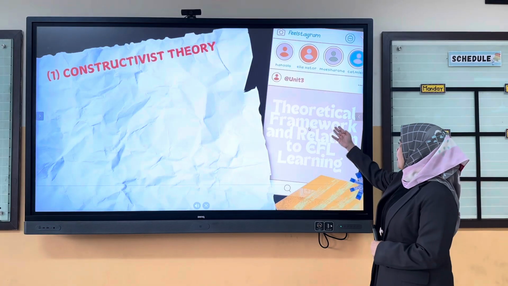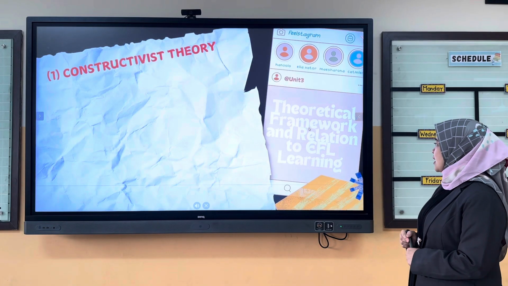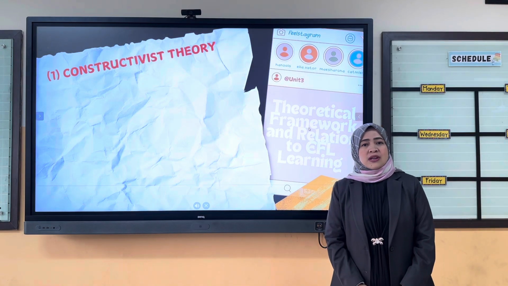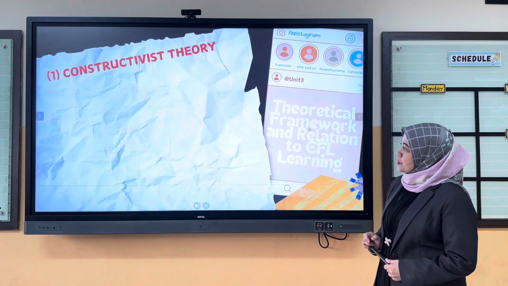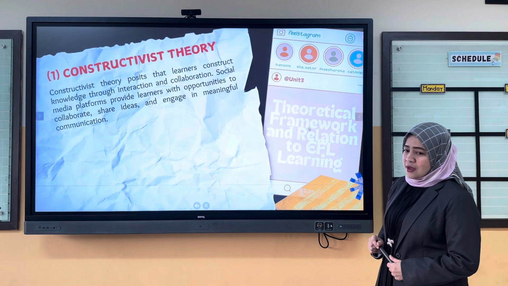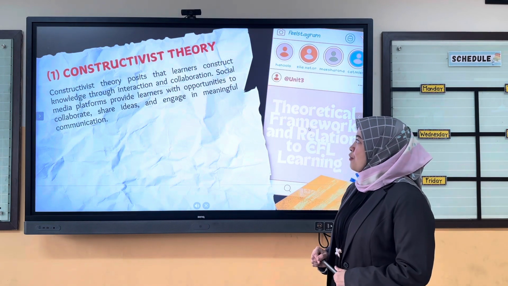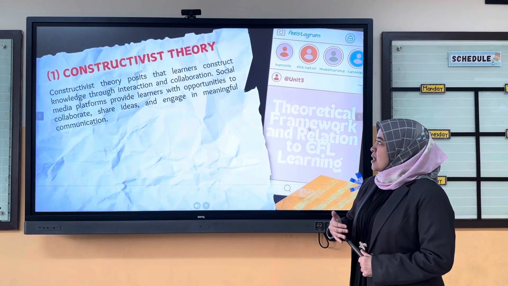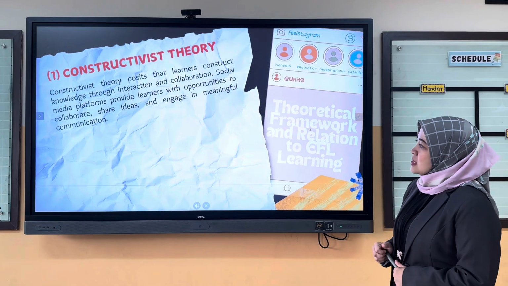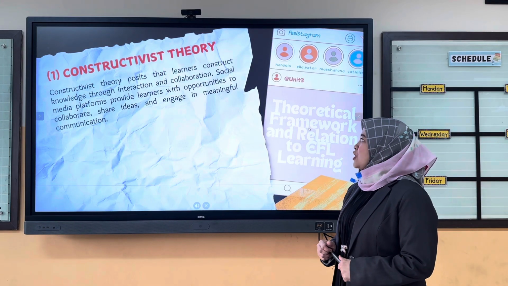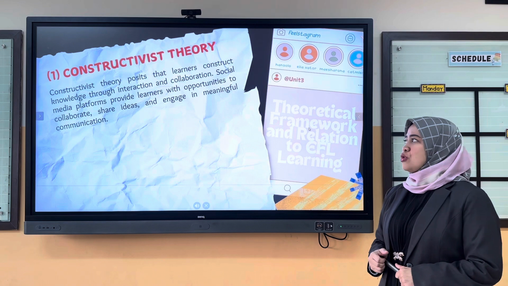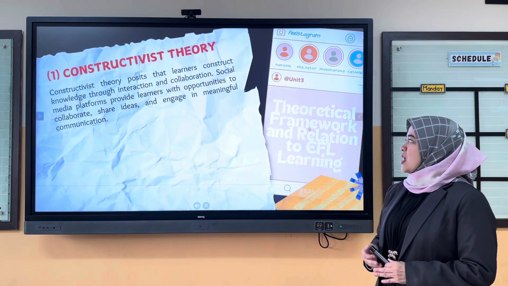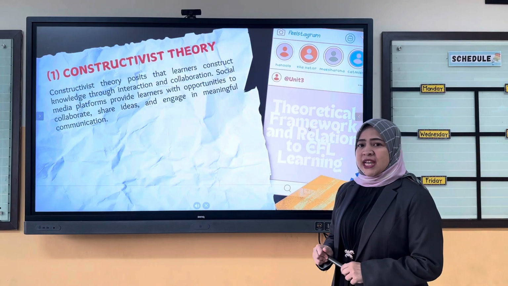Now we go to the theoretical framework and relation to EFL learning. First is constructivist theory. Constructivist theory posits that learners construct knowledge through interaction and collaboration. Social media platforms provide learners with opportunities to collaborate, share ideas, and engage in meaningful communication.